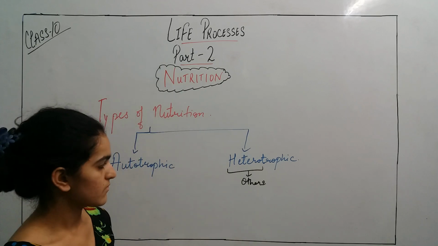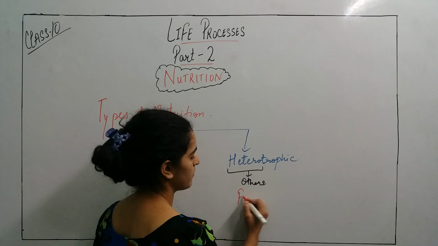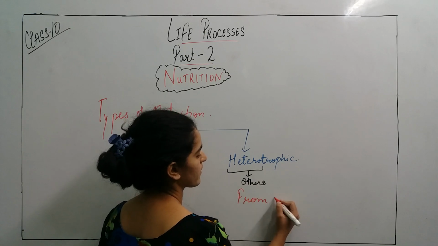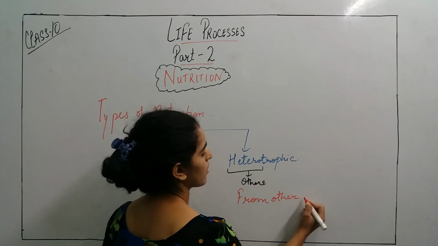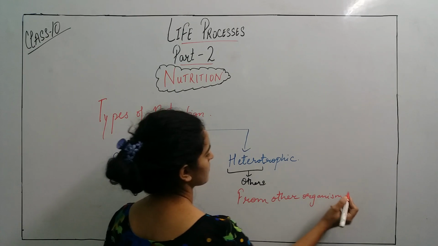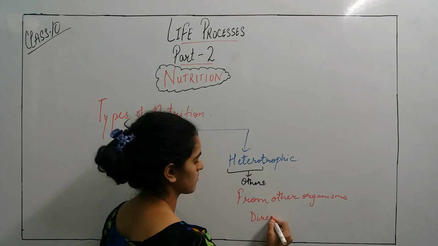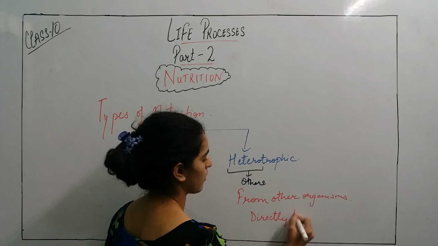So it takes its food, its nutrition, from other organisms, either directly or indirectly.